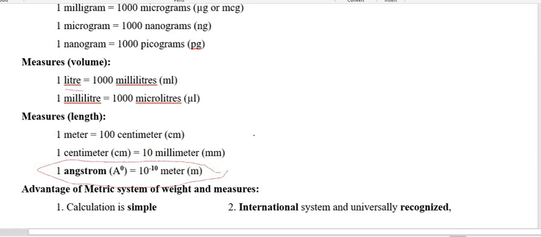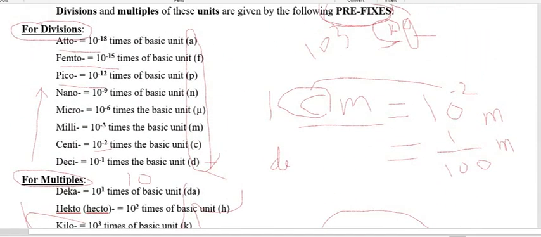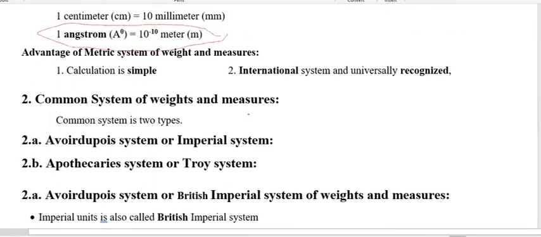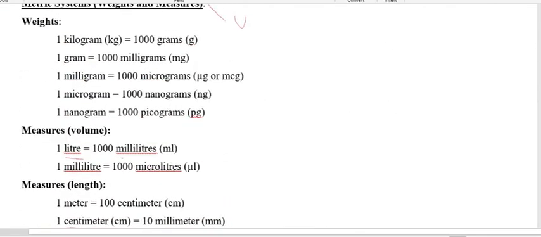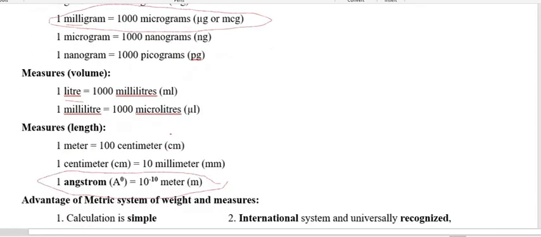And when you are going to solve the question, you have to apply the prefixes. You have to recall all the prefixes so that you can solve the numerical. So this is very very important. Now we have to take an example. If you want to see about the kilo, we already discussed. About the milligram, see here how many milligrams is equal to how many micrograms. This is a question that you have to solve on your own. If you feel any problem, then you have to ask me.